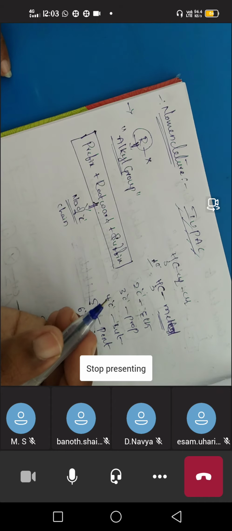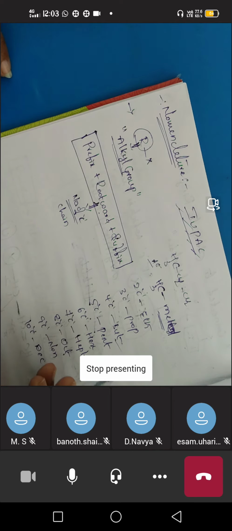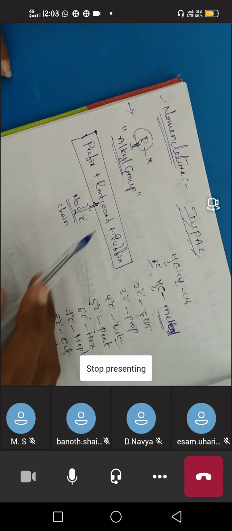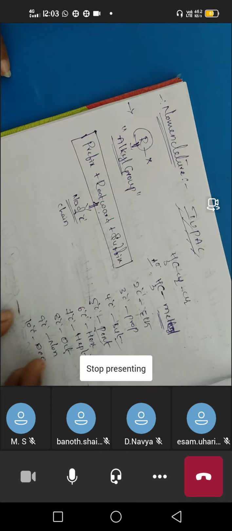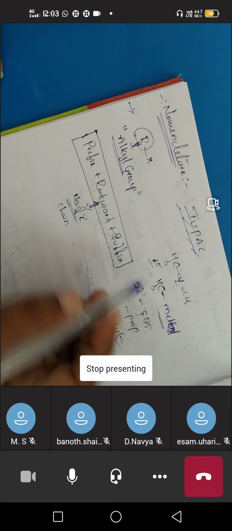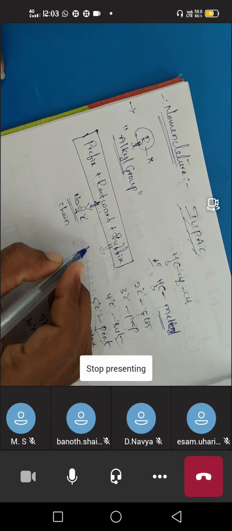How many carbons are there? If there are 4 carbons, the root word will be but. If there are 5 carbons, the root word will be pent. If there are 3 carbons, the root word will be prop. So these are the root words. This root word is nothing but the number of carbons. Next we have the suffix. Suffix means the functional group.